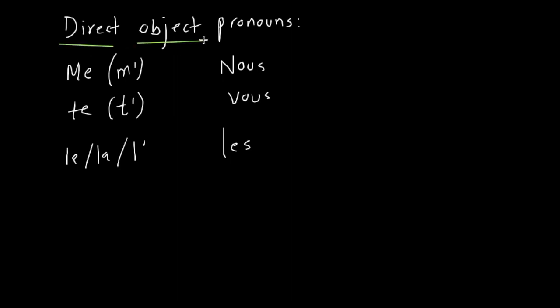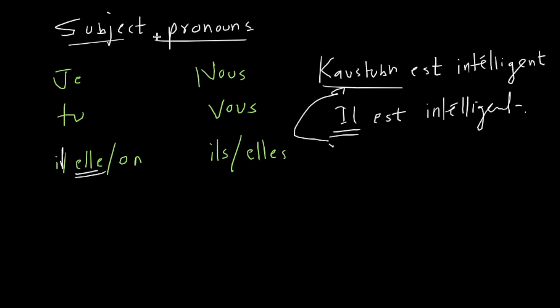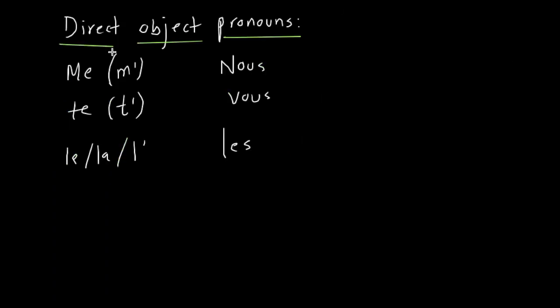Okay. Now we studied subject pronouns and we said that subject pronouns are used to replace the subject, right? So going by that same logic, direct object pronouns, they will replace what? The nouns that immediately follow the verb. Simply saying, direct object pronouns will replace direct objects. So then the question is, what is a direct object?